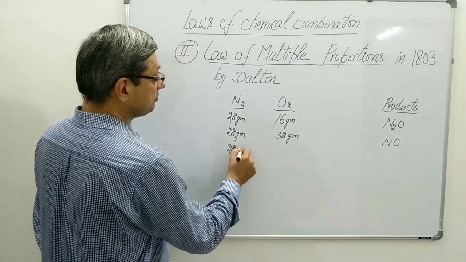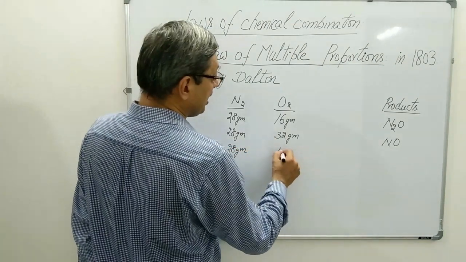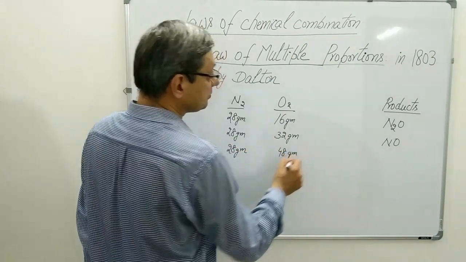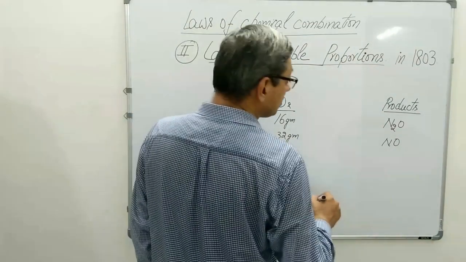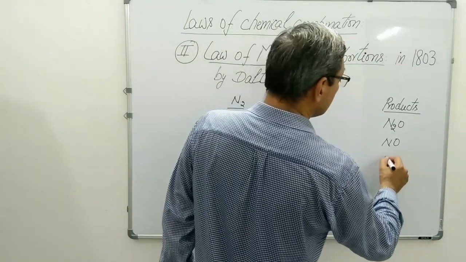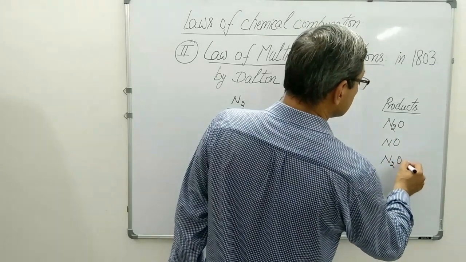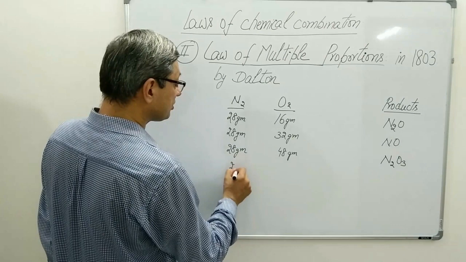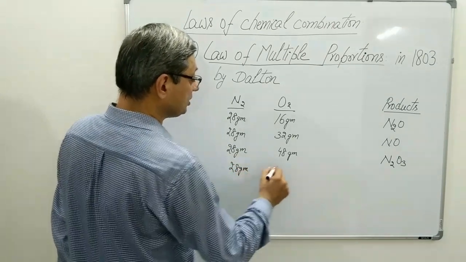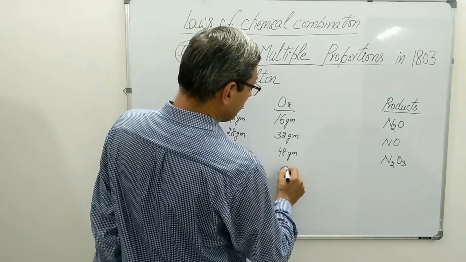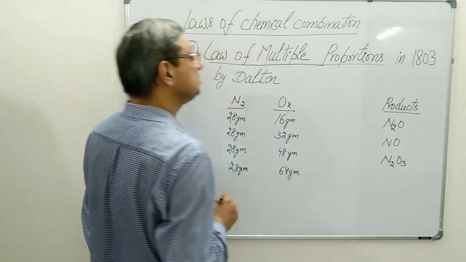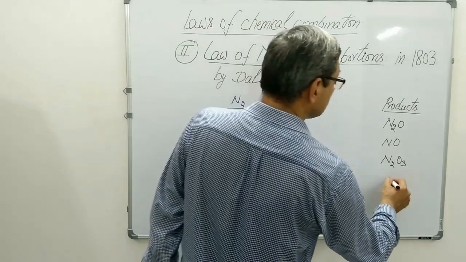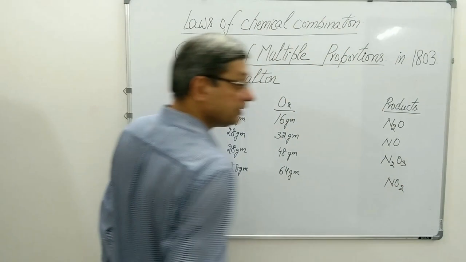In the next reaction, 28 grams and 48 grams. This time the product obtained was N2O3, dinitrogen trioxide. Next, 28 grams nitrogen and 64 grams of oxygen, and the product obtained was nitrogen dioxide.